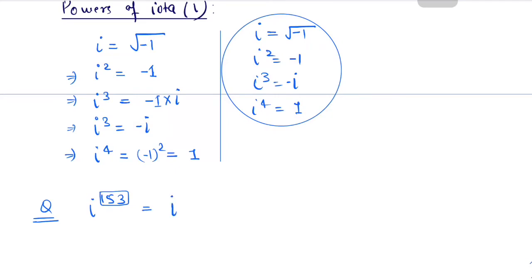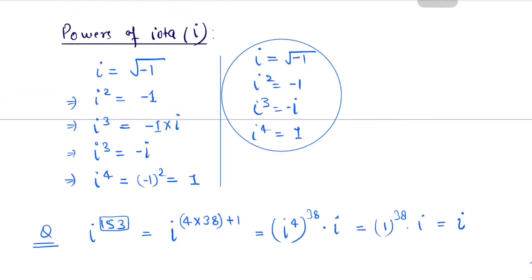Iota to the power 153 can be written as 4 into 38, 4 into 38 will be what? 152, and plus 1. So we can write iota to the power 4 whole to the power 38 into iota. This is the simple law of exponents. Iota to the power 4 is 1, 1 to the power 38 into iota, which finally gives us iota.